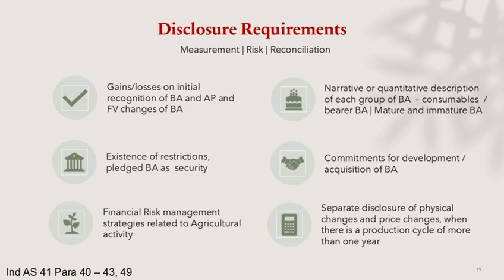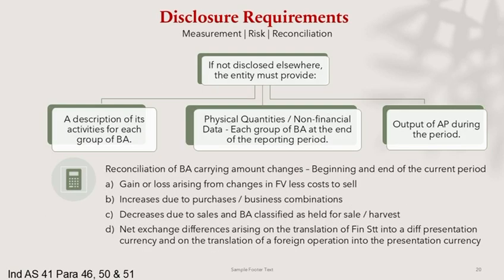What disclosures does this standard require? A lot, including gains or losses, physical changes, price changes, risk management strategies, restrictions, pledged assets, commitments. The goal is to ensure complete transparency. Entities must present a reconciliation of biological assets, opening balance to closing balance, covering purchases, harvest, sales, and fair value changes. This gives users a clear picture of how assets changed during the period.